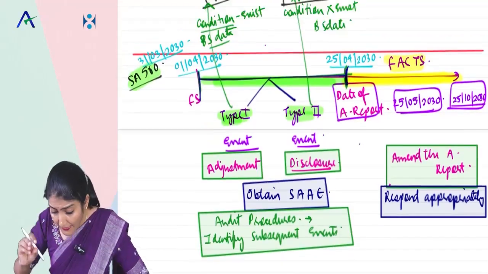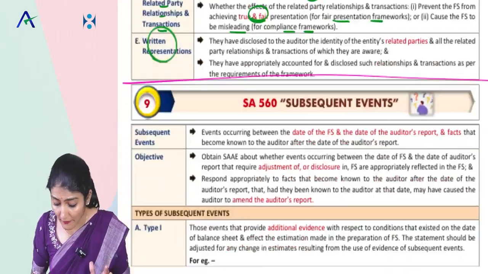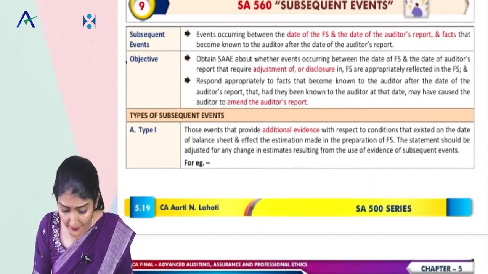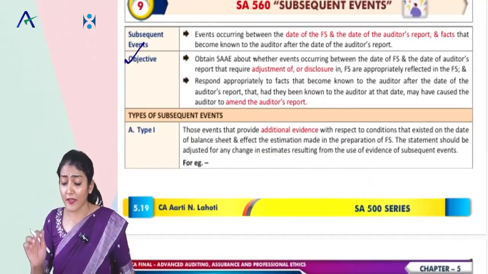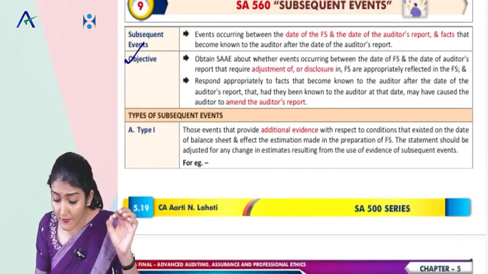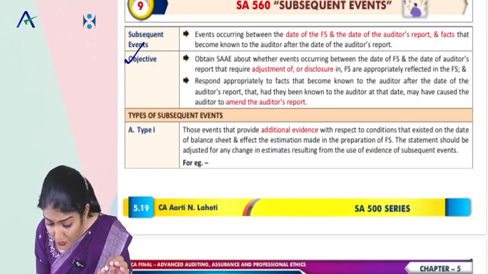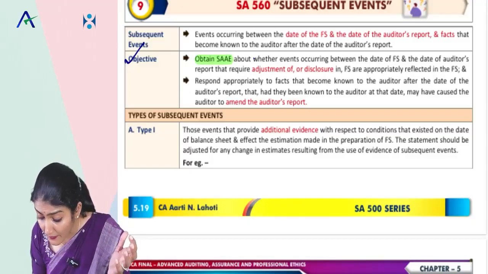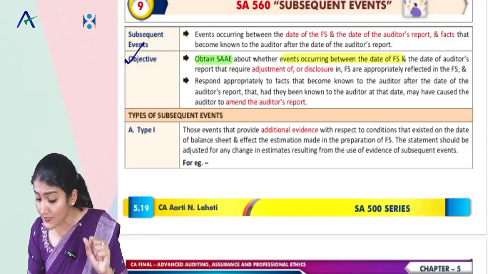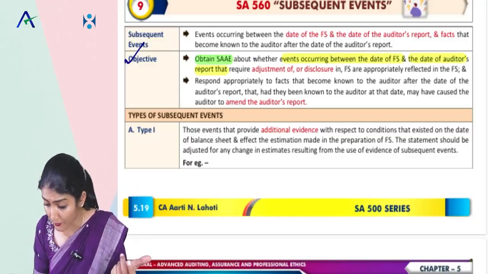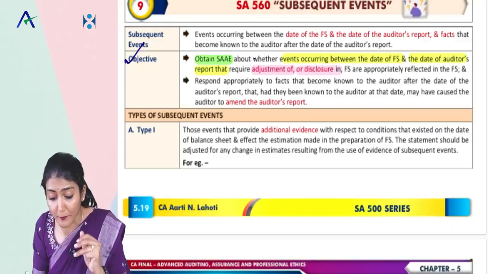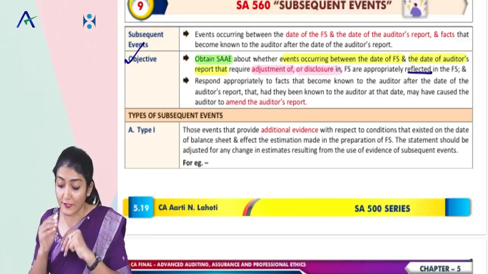Looking at this particular chart, now let us have a look at the objective of SA 560. What does it say? Obtain sufficient appropriate audit evidence about whether events occurring between the date of financial statements and the date of the audit report that require adjustment or disclosure have been appropriately reflected in the financial statements.